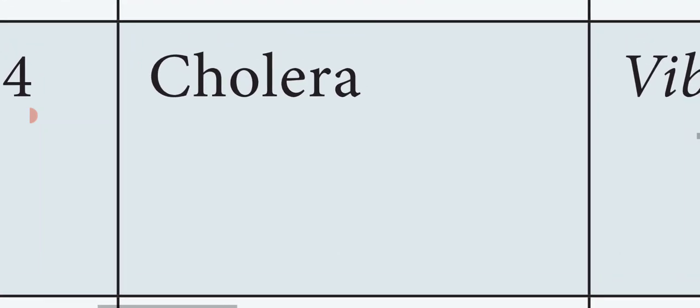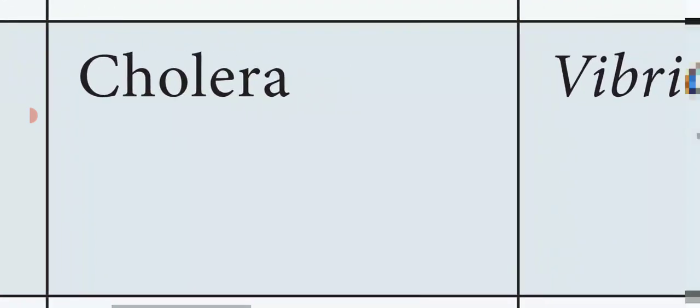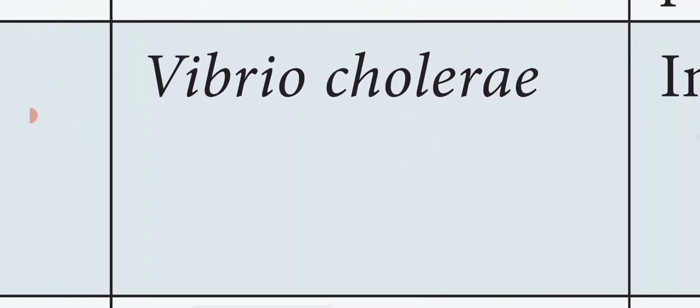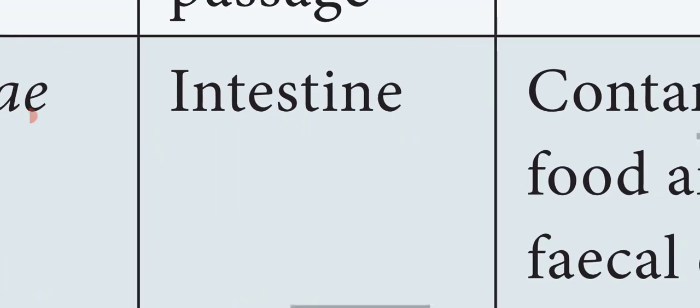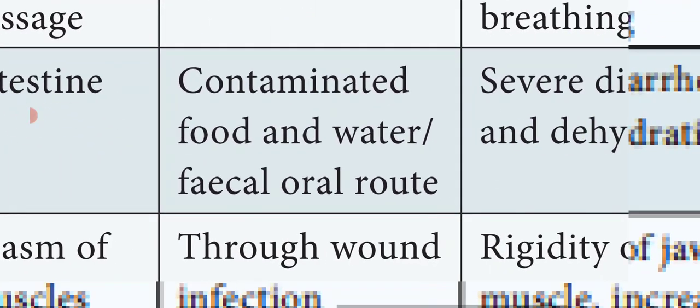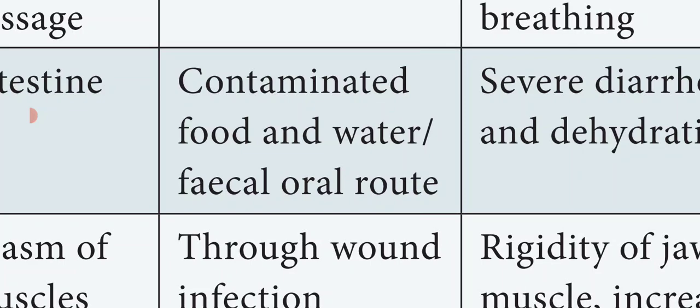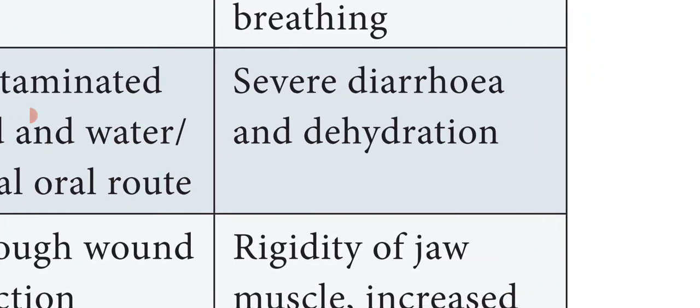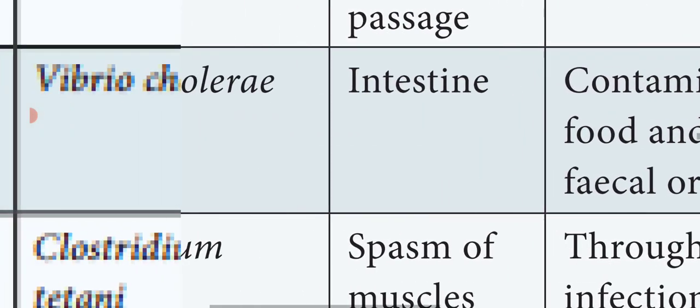The next disease is cholera. It is caused by the causative agent Vibrio cholerae, and it mainly affects the intestine, and it is transmitted by contaminated food and water or the fecal oral route. And the symptoms are severe diarrhea and dehydration. So it results in severe diarrhea. In diarrhea more water is lost and results in dehydration.